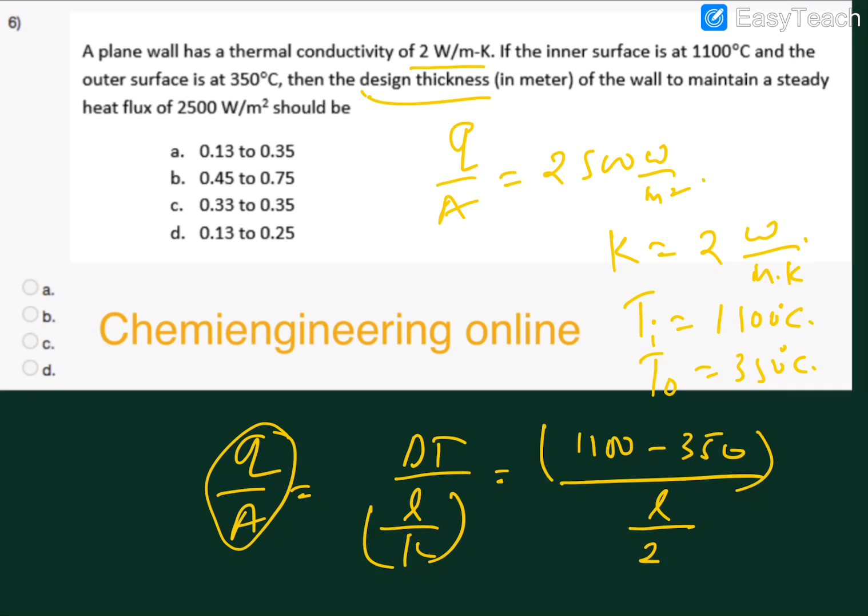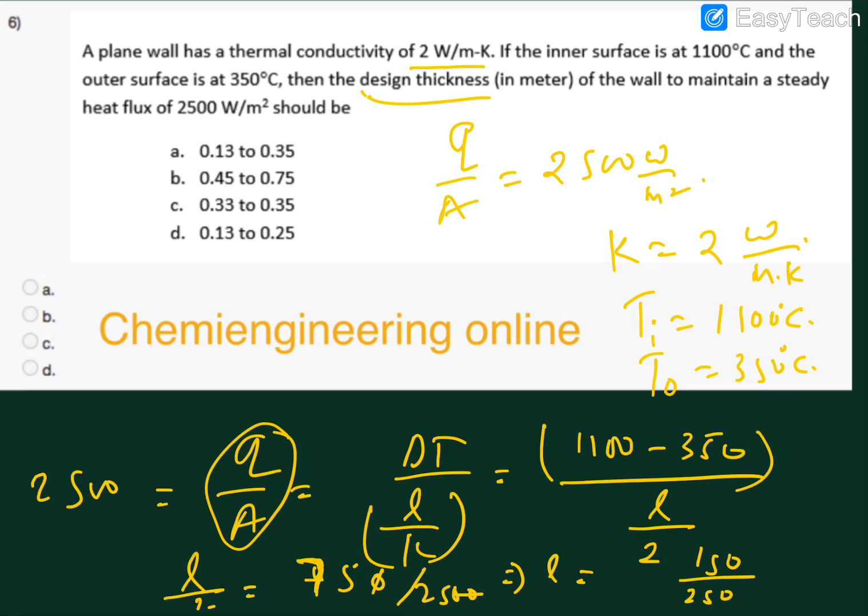This is equal to 2500, the given value. So 750 divided by 2500. The 10s will go off, and L is equal to 150 divided by 250, which is 5 3s are 15, so 0.6. So 0.6 is the answer.